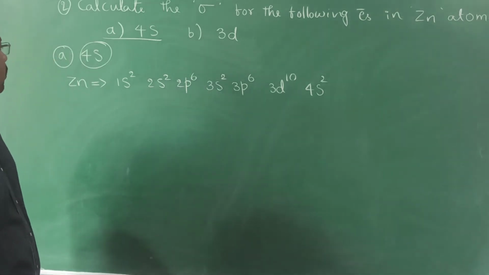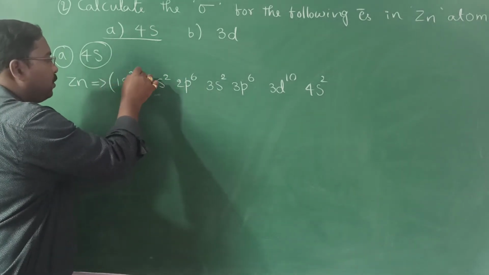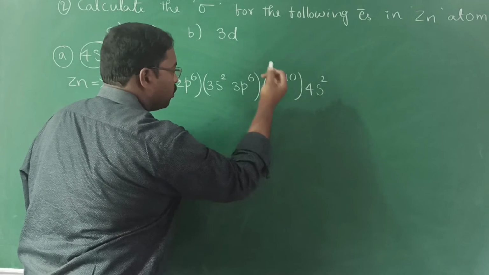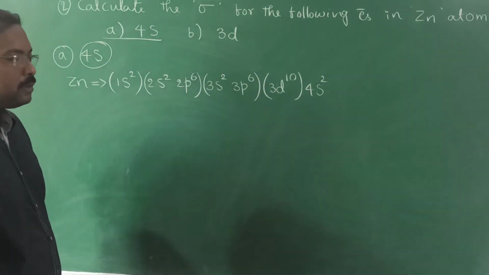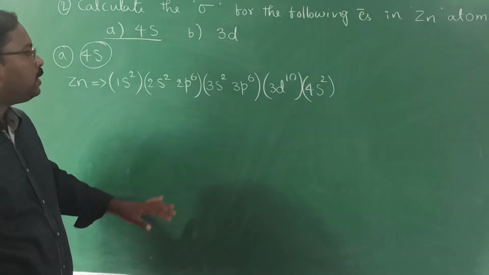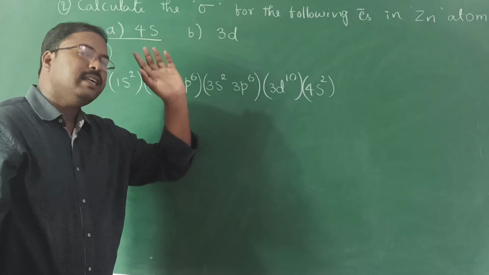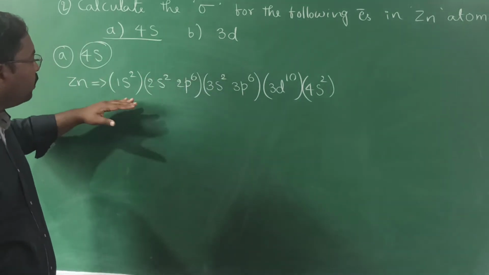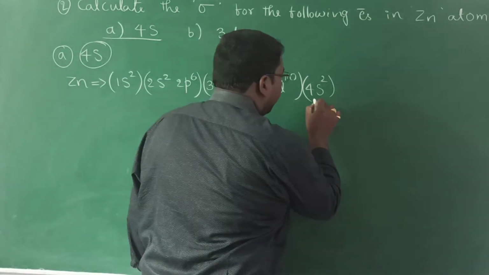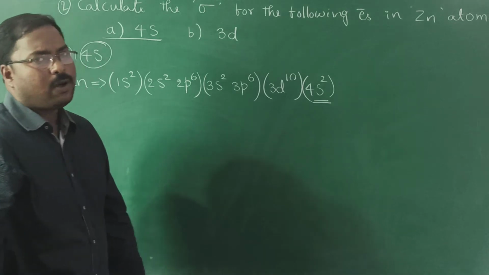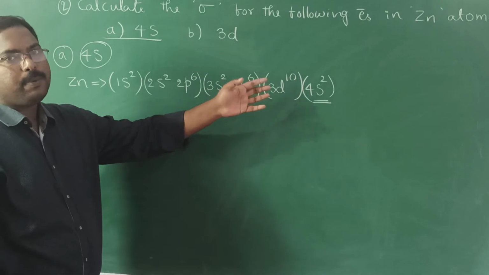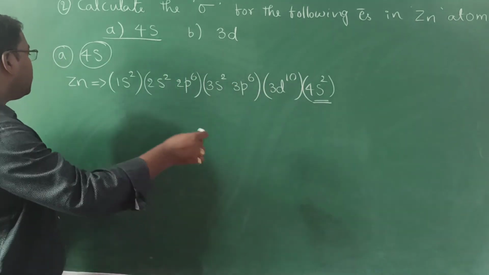Now, according to Slater's rule, we should write the electronic configuration in groups like these. Correct or not? So we should write the electronic configuration in terms of groups, ns and np together, as well as d and f as separate groups. We have written that. Now, where is our electron? Our electron is present in the s orbital. The rules are given clearly, even in the last example we have done. Now let us follow the rules again.